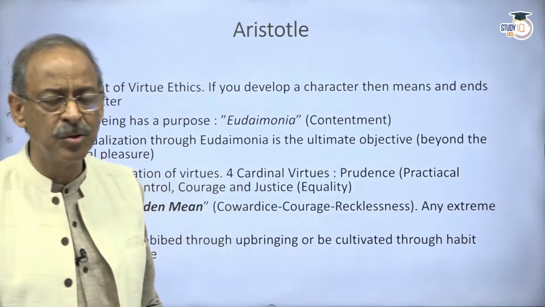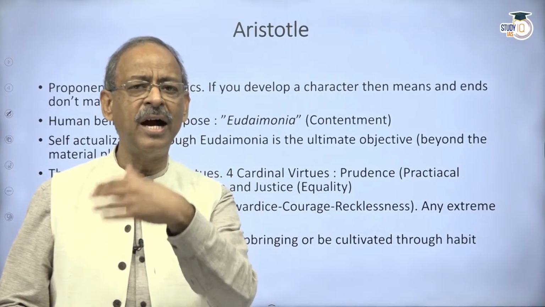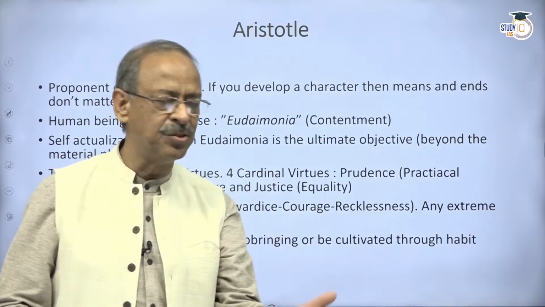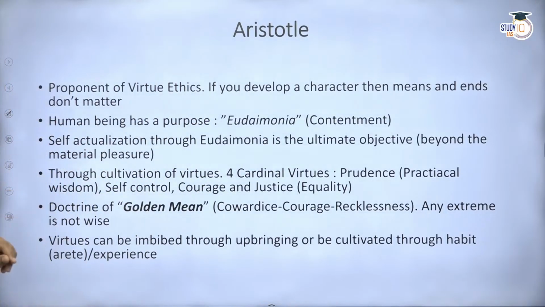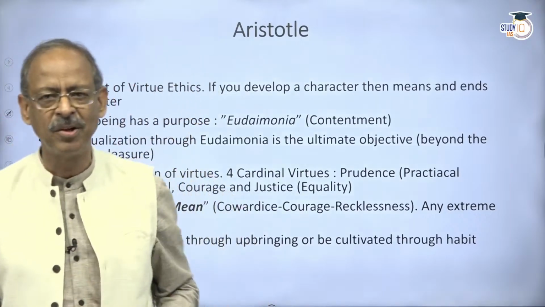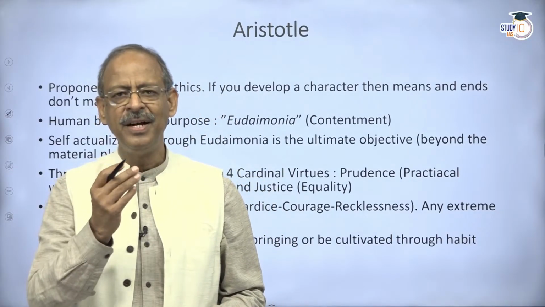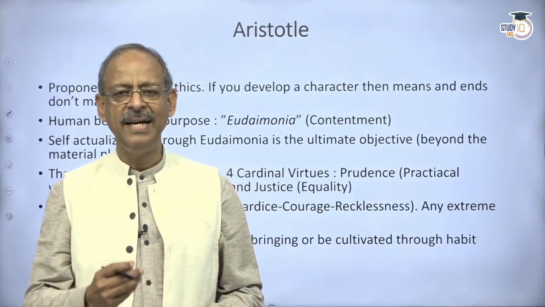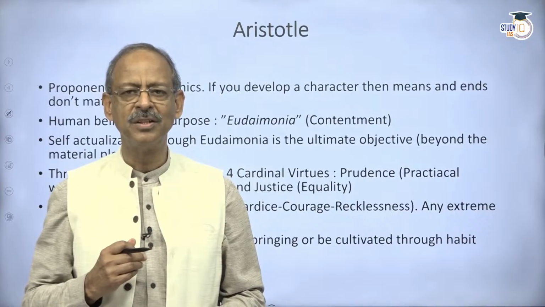Plato spoke about four cardinal virtues. Aristotle went on to add even more virtues, a larger list of virtues. Like Plato, he considers the ultimate purpose of a human being. Now, the purpose is very important. Aristotle says that every being has a potential, and that being moves towards that potential. How does it move towards the potential?